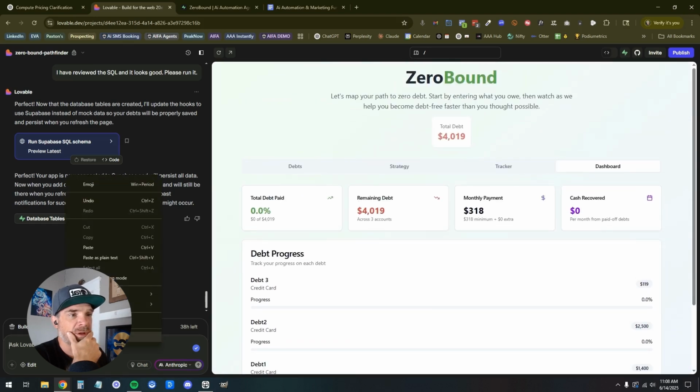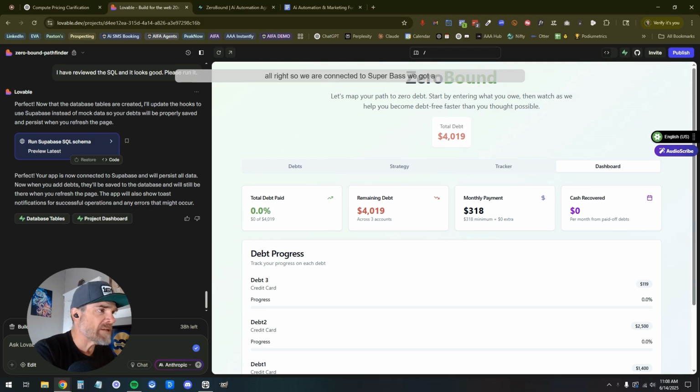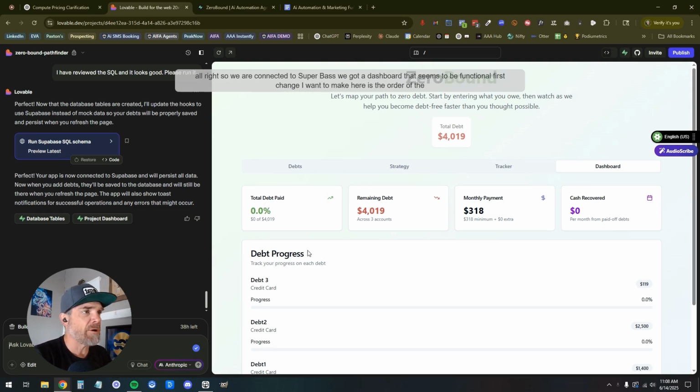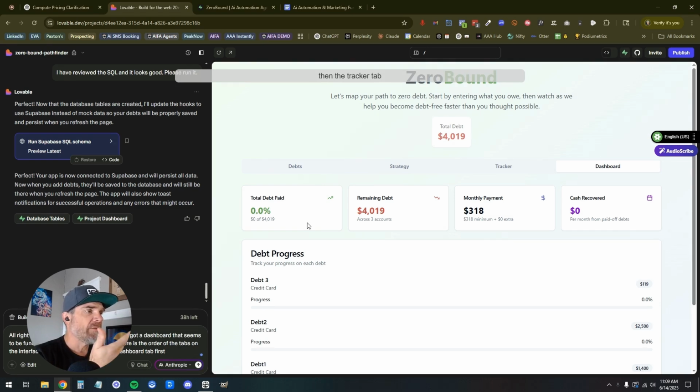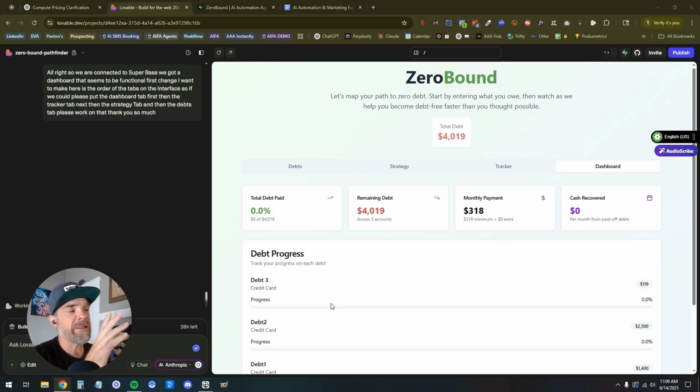So let's go ahead and jam on here. All right, so we are connected to Supabase. We got a dashboard that seems to be functional. First change I want to make here is the order of the tabs on the interface. So if we could please put the dashboard tab first, then the tracker tab next, then the strategy tab, and then the debts tab. Please work on that. Thank you so much.